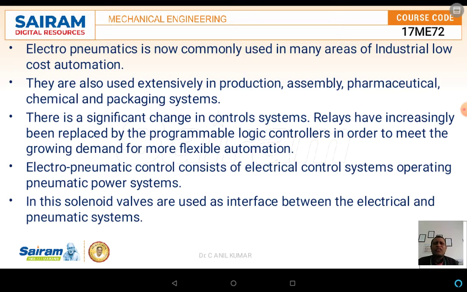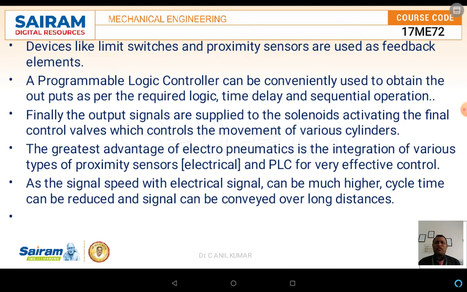Now, if you take an example of a solenoid valve, solenoids are used to interface between the electrical and pneumatic systems. The best example is the spool valves. Even in the case of cascading mechanisms, we discussed limiting switches. These limiting switches also come under the category of electrical control systems.